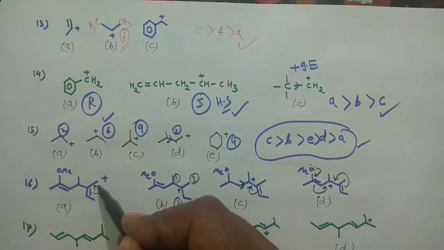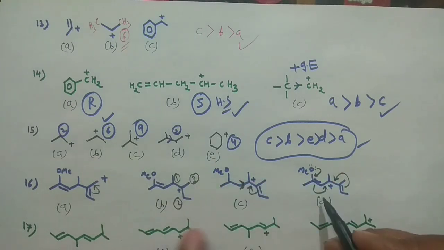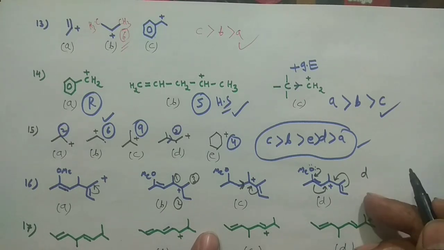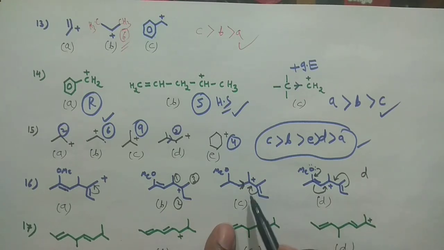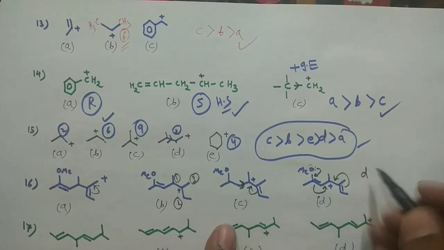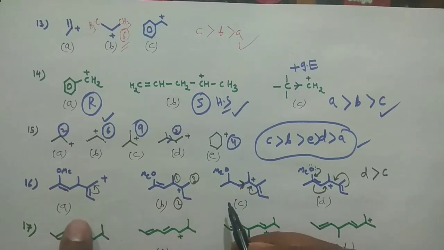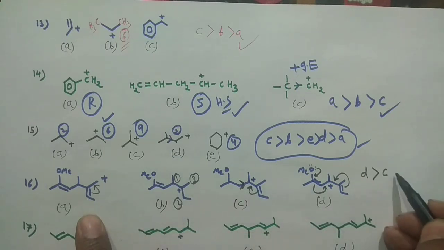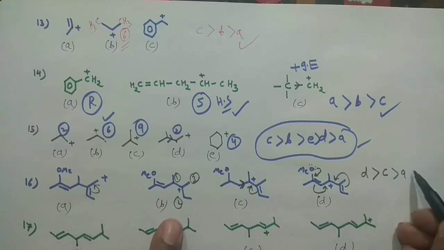In that case conjugation is there. So most conjugation is in D, so D would be the most stable one. This is something very, very important. And here you can see conjugation is there and the plus I effect is also dominating. So second is C. Now comparing these two, here hyperconjugative structures are there, but here is the conjugation, so A is more stable and B would be the least stable. So this is how you can solve the problem.